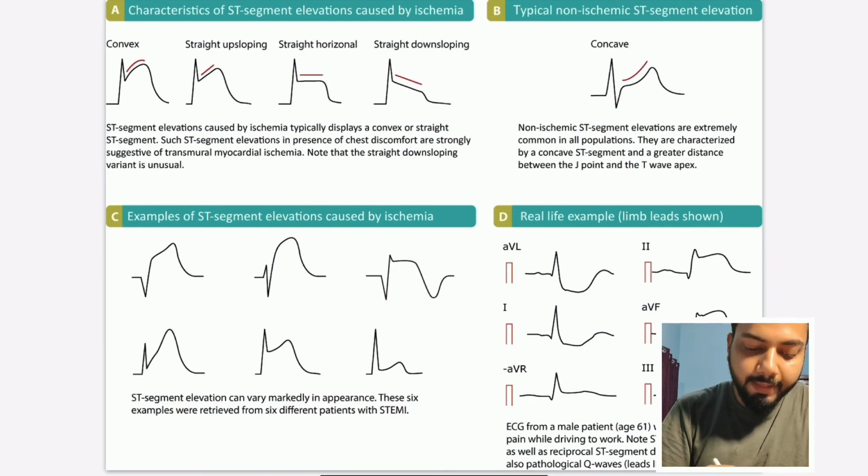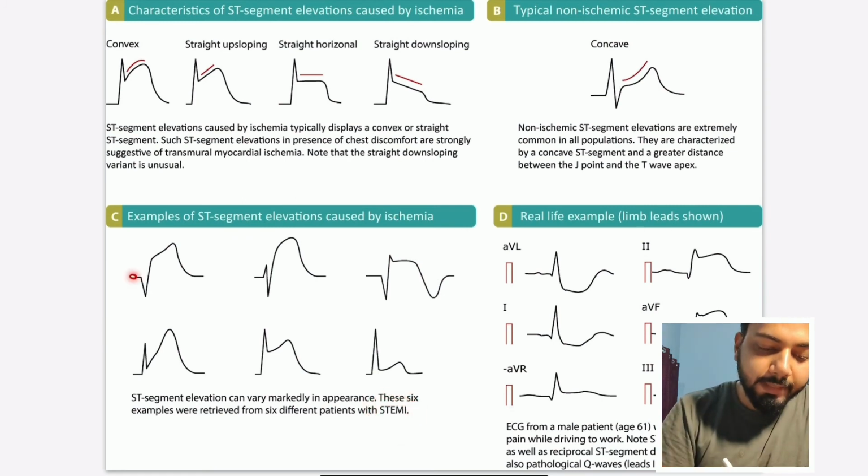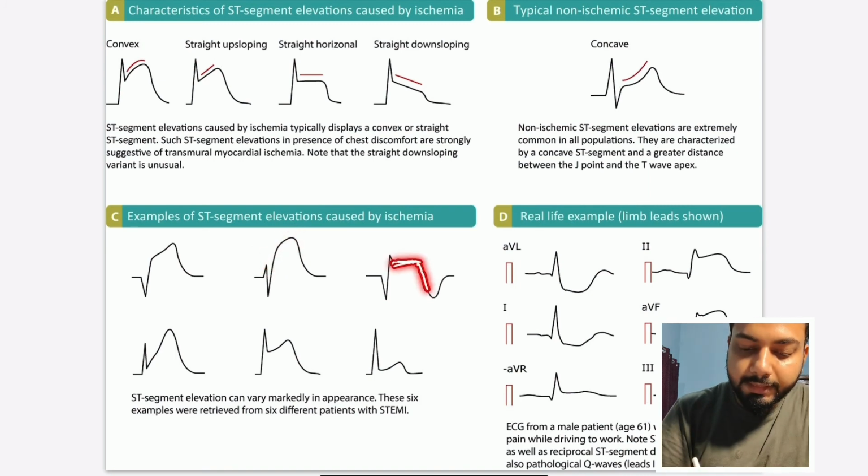These are examples of different patients with ST segment elevation. It can be of different shapes. This is the baseline, this is the ST segment, and it is elevated, convex upward. Then this is straight ST segment elevation. This one is elevated and straight upward.